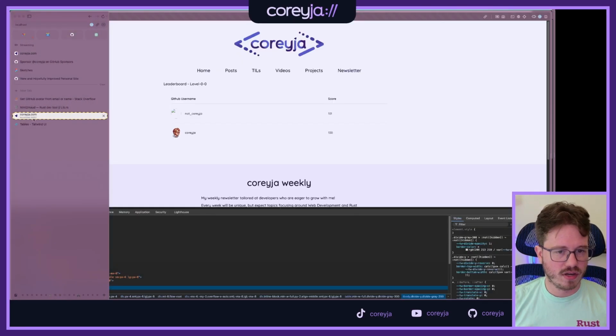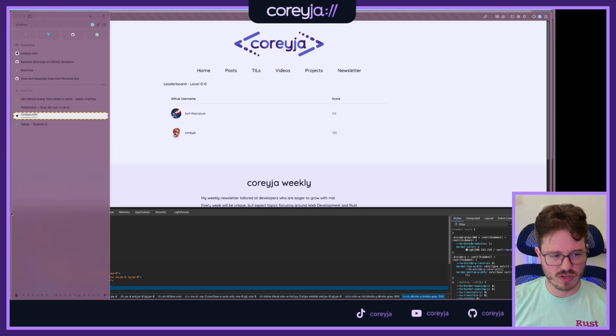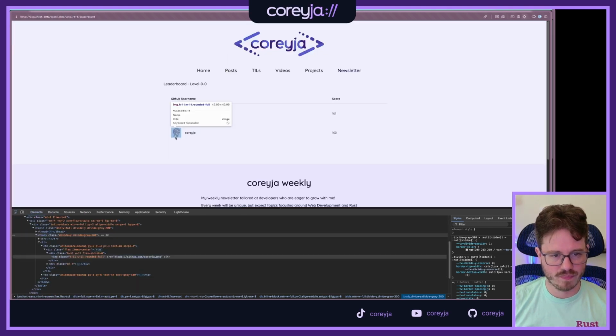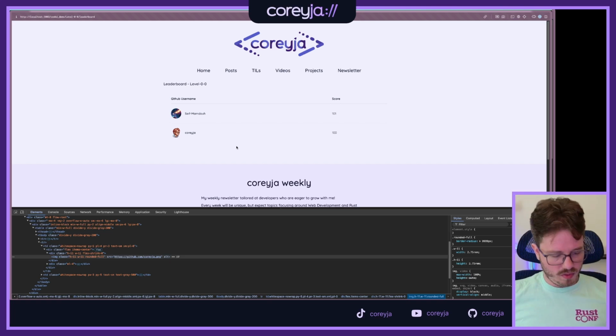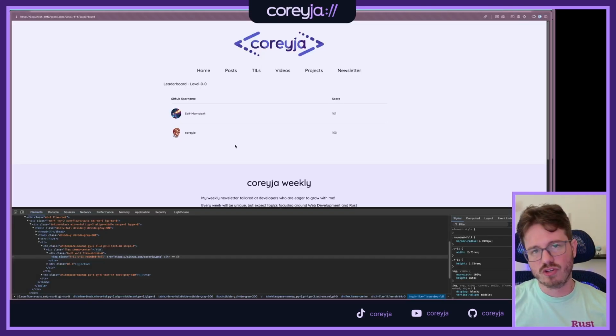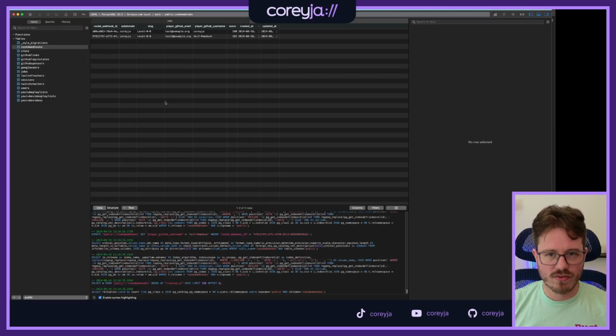And then if I go to the site and refresh, there we go. Look at that avatar. Looks really nice. That's really nice that you can just add PNG to the end of the profile and just get the avatar back. Yeah, and it looks really good. Okay. Well, there we go. But we actually need the actual leaderboard thing. We need a number. We need a big leaderboard number. So let's work on adding that.